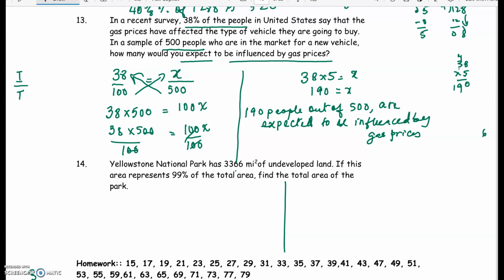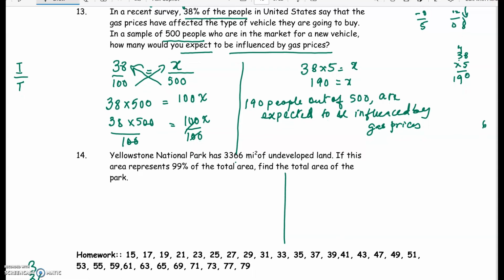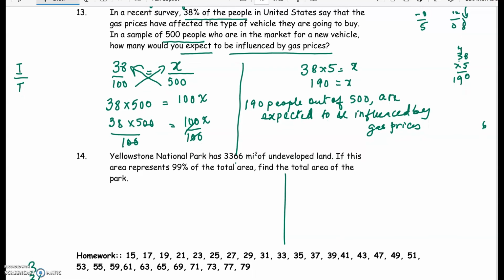Now the next one. Yellowstone National Park has 3366 square miles of undeveloped land. If this area represents 99% of the total area, find the total area, which means we don't know what it is, find the total area of the park.